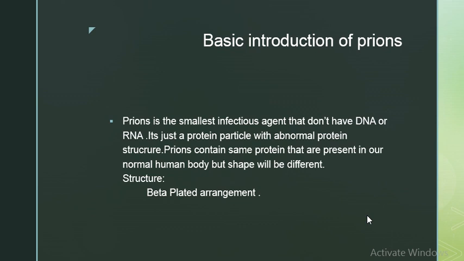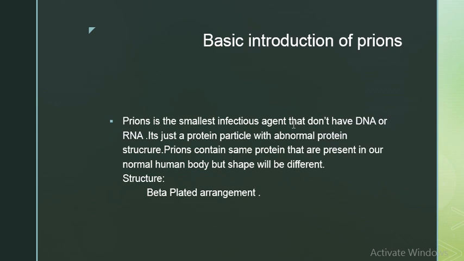So what is the basic introduction of the prion? The prion is the smallest infectious agent that doesn't have DNA or RNA. It's just a protein particle with an abnormal protein structure. If it doesn't have DNA, how does it replicate? This is the major thing which I will tell you now. The prion contains the same protein that is present in the normal human body, but the shape is different. Its structure is a beta pleated arrangement. So if it doesn't have DNA or RNA, how does it replicate?